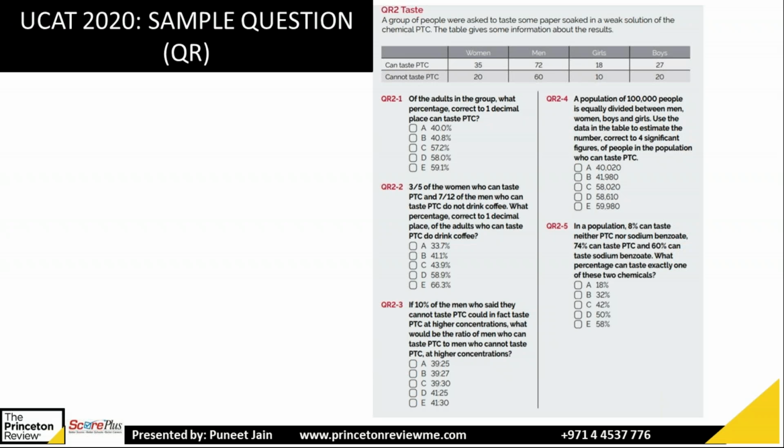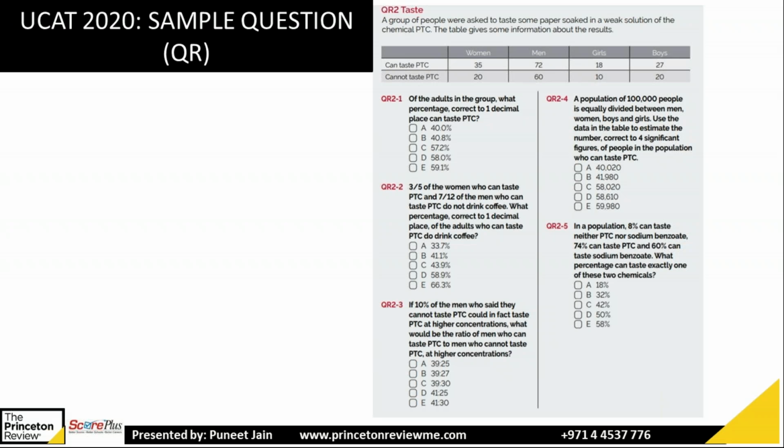Or one minute, they're asking for men and women. Okay, so how many men and women are there total? Women 35 plus 20 and men 72 plus 60. So if you add all four, you will get 187. So I'm writing in the chat box, that will give you 187.